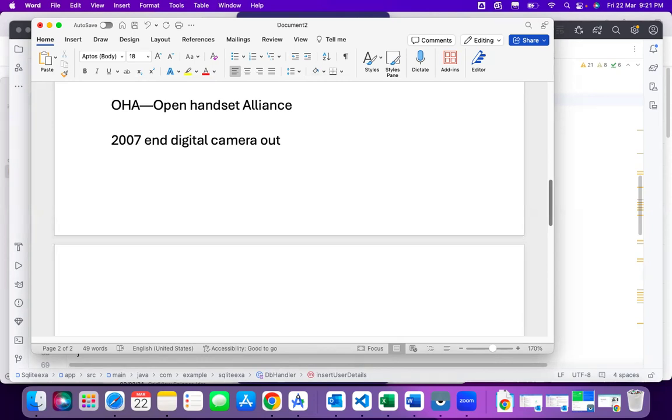In mid 2008, the first Android mobile was released with HTC. In those days HTC was a major manufacturer, so with HTC the first Android mobile was released in the market.